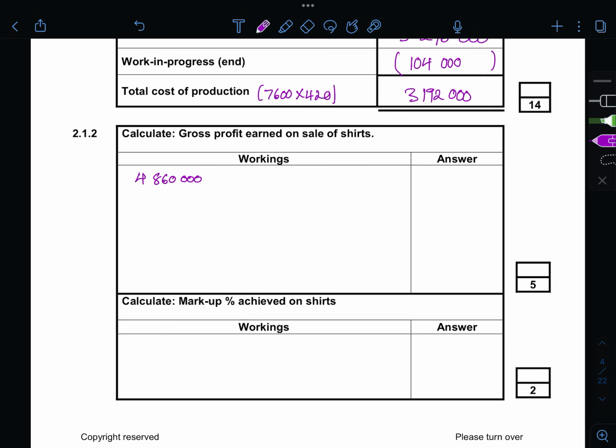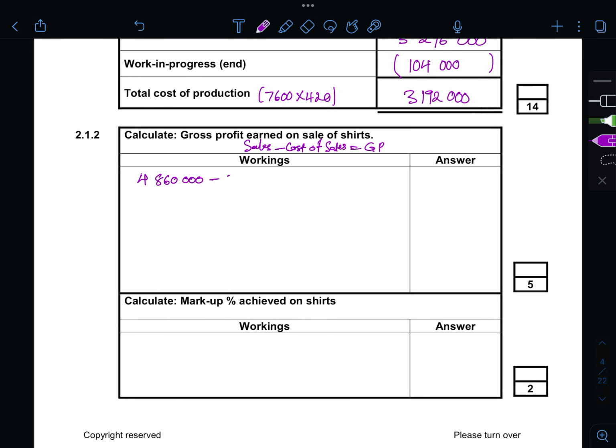Now you remember that your gross profit is sales minus cost of sales, right? So it's 4,860,000 minus what we produced. We produced 3,192,000, right? But this doesn't say anything as yet.